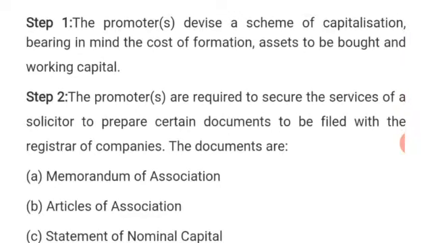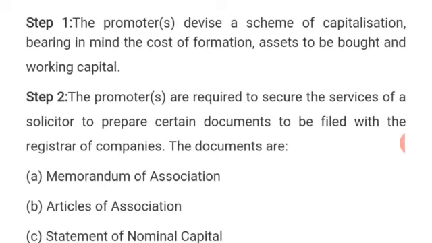Step 2. The promoters are required to secure the services of a solicitor to prepare certain documents to be filed with the Registry of Companies. This is to say that everything we are explaining under company is required by law. And if anything is required by law, we need the service of an expert in that field. That is why the service of a solicitor is required. The solicitor will help the promoters in preparing certain documents.